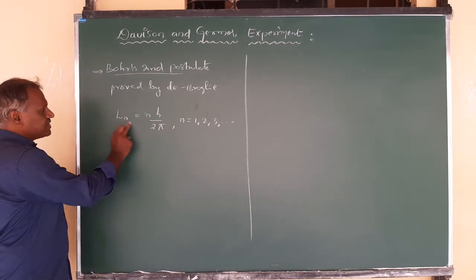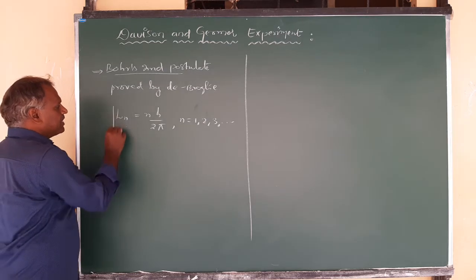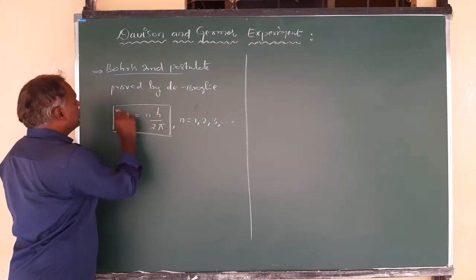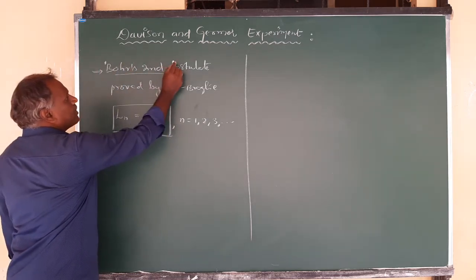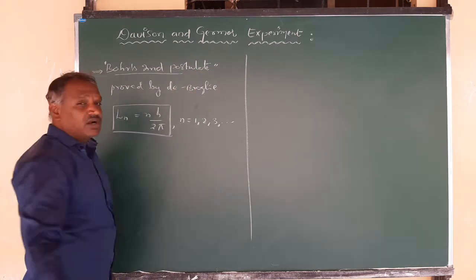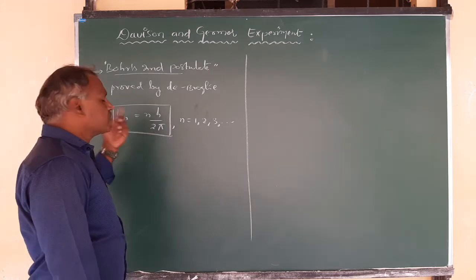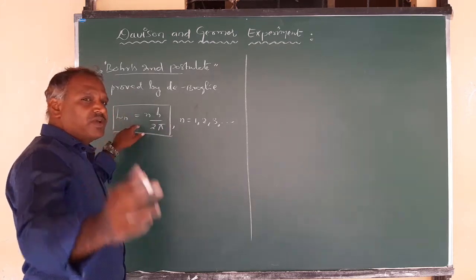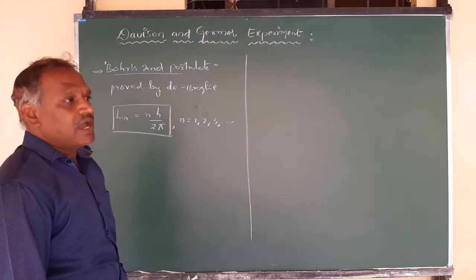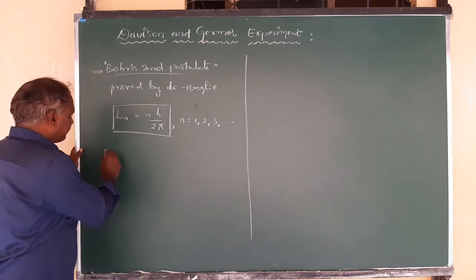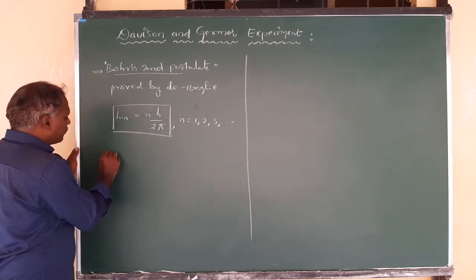So now you can write this equation, angular momentum is nh by 2 pi, which is provided by Bohr but not proved. He just gave the equation theoretically, but this equation is proved by de Broglie from his hypothesis. Here is how it is proved.